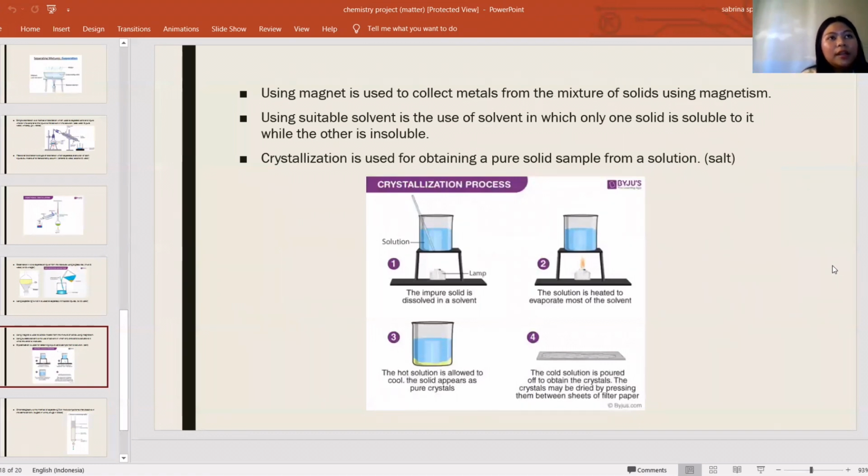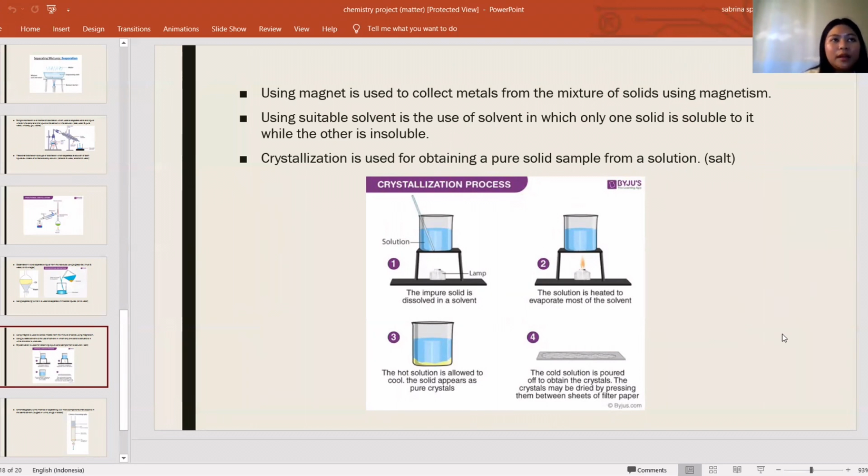The next one is using a magnet. Using a magnet is used to collect metals from a mixture of solids using magnetism. And then there is using a suitable solvent, which is the use of a solvent in which only one solid is soluble while the other is insoluble.